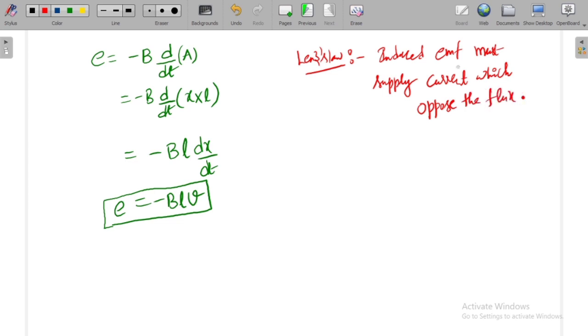What is the meaning of that? The induced EMF must supply the current through the conducting rod, so that it opposes the flux.